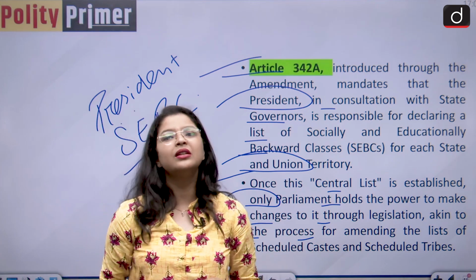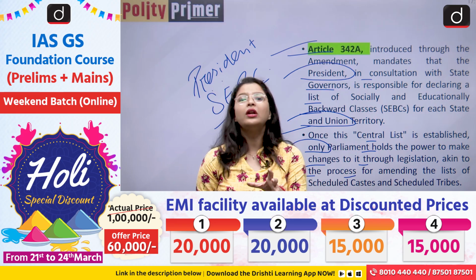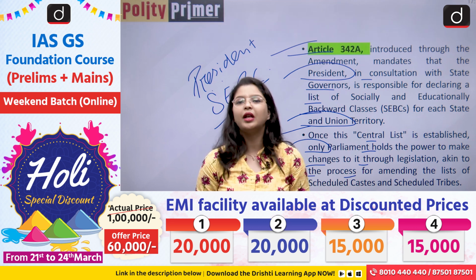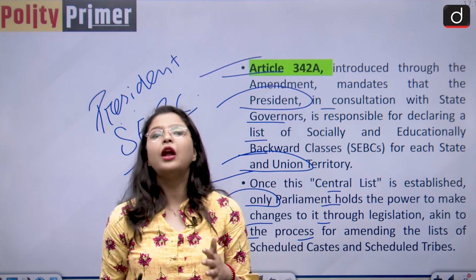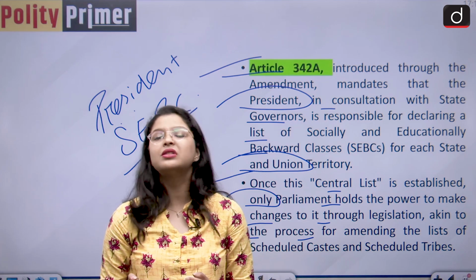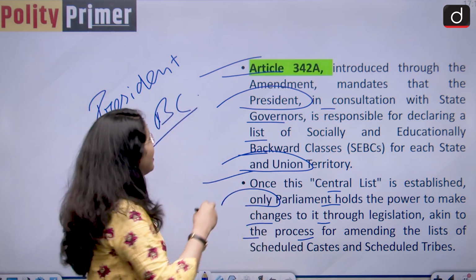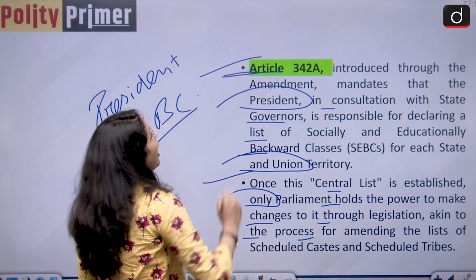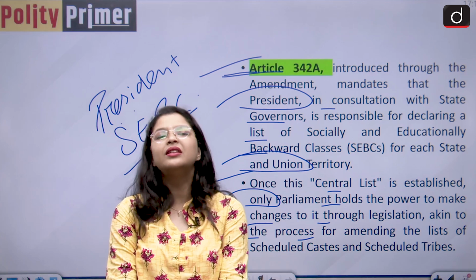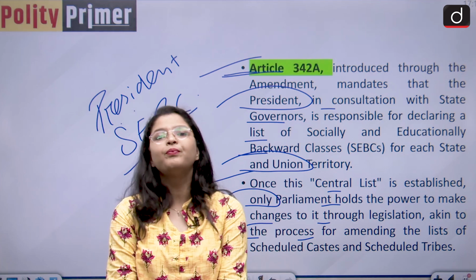Okay, so basically the Supreme Court was very clear that no, the states do not have the power to alter or change the central list. It is only the prerogative of the Parliament. Neither does the state have the power to determine who is socially and educationally backward. Okay, because this is a power that is given exclusively to the President of India by the 102nd Amendment in Article 342 Clause A. And that is why this 102nd Amendment was the focal point in the Maratha quota stir.